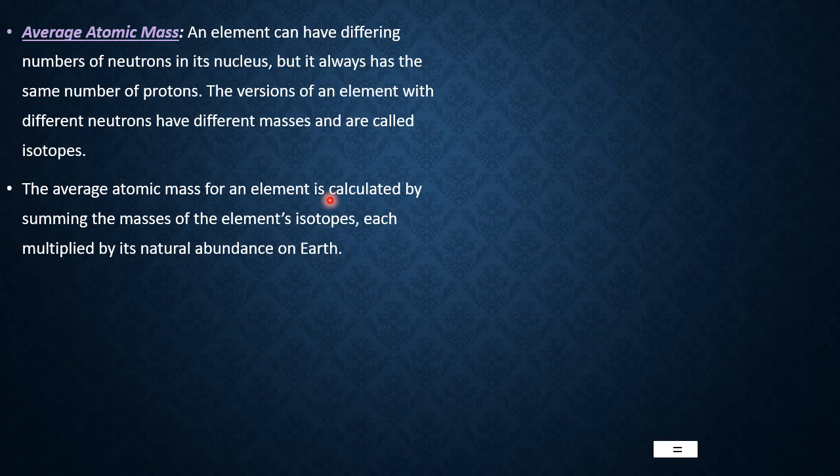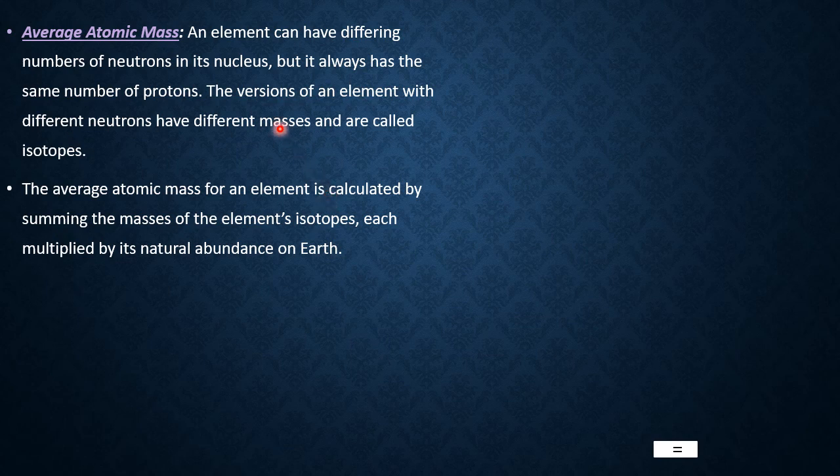That's why, if you see the periodic table, most of the atoms have atomic mass in decimals, not as a whole number. Carbon has 12 point something, oxygen 15.99, not the whole number 16. We take whole numbers for calculation, but as per science, their atomic masses are in fractions. Why? It is because we have taken the average atomic mass of those atoms, depending upon their abundance in nature and in what percentage each species occurs in nature. Afterwards we add all those. That is the answer for the average atomic mass. Now we'll see.